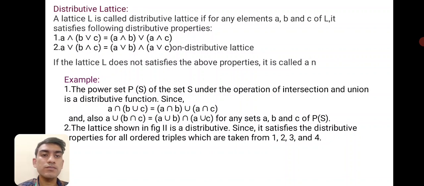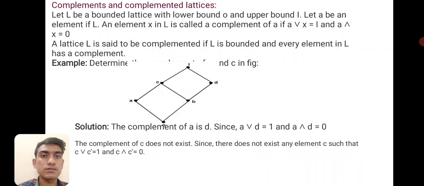Example: the power set P(S) of a set S under the operations of intersection and union is a distributive lattice, since A ∩ (B ∪ C) is equal to (A ∩ B) ∪ (A ∩ C), and also A ∪ (B ∩ C) is equal to (A ∪ B) ∩ (A ∪ C) for any sets A, B, C. The lattice shown in the figure is distributive since it satisfies the distributive properties.